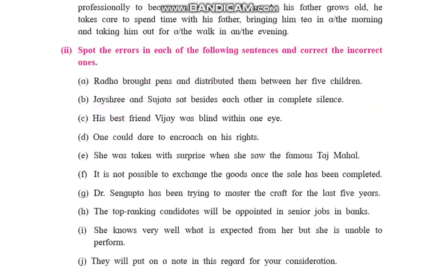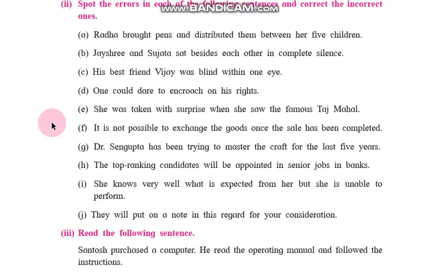Okay, now next part. Spot the errors in each of the following sentences and correct the incorrect ones. Spot means find out. Radha brought pens and distributed them between her 5 children.